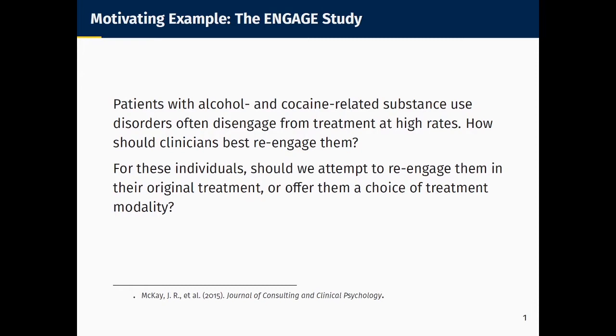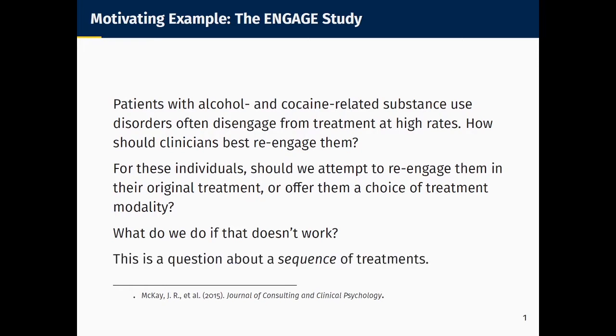However, it's also known that for some people, these re-engagement strategies will work, but others will continue to not engage. So obviously, we'd like to get them into treatment, so we want to follow up with something for those folks who are continued non-engagers. So what do we do if the thing that we tried doesn't work? So this is a question about a sequence of treatments that is adapting to the individual over time, and this is how clinical decision-making often works.